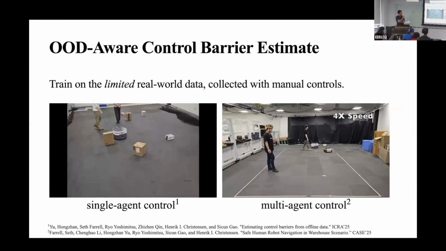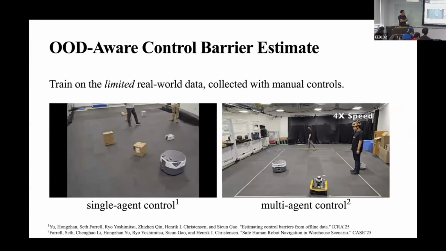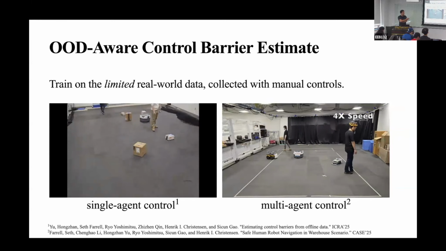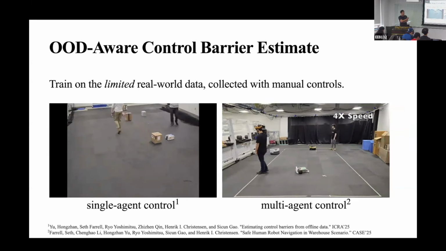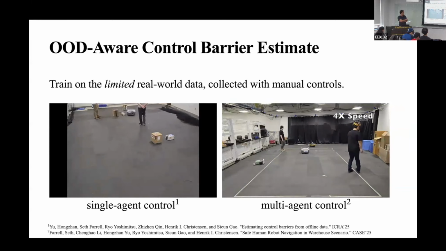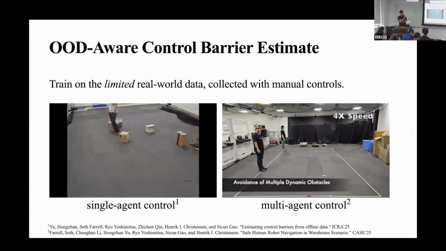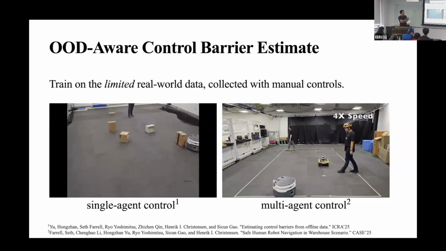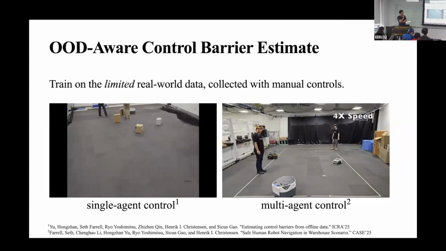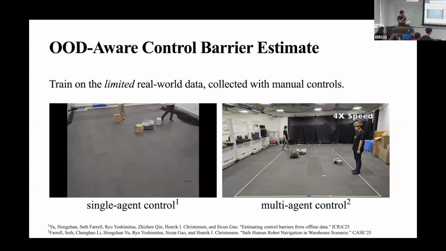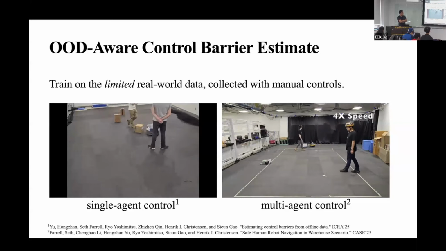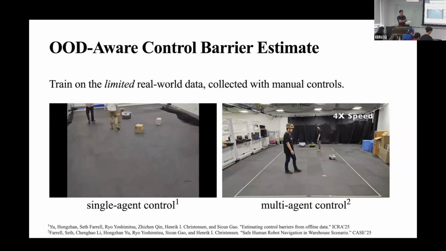We also perform hardware experiments to validate our method in both single-agent and multi-agent settings. We provide more quantitative results in the paper, but we just show the videos here. Here, the training is performed solely on real data. For the left one, we only use about 20 minutes of real data, and we're able to achieve comparable performance with many baselines. And for the right, this is our new CASE submission, a paper doing multi-agent with our method.